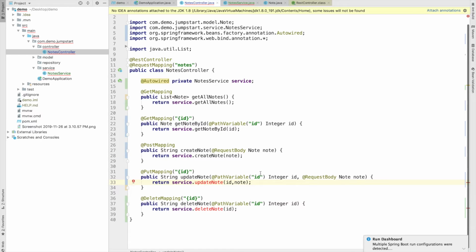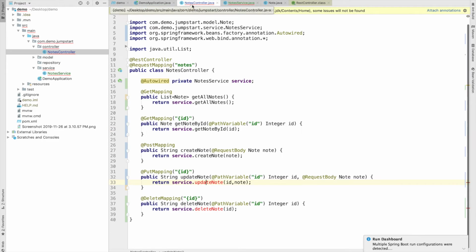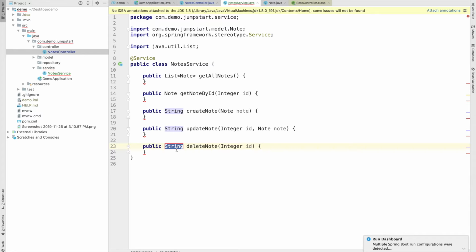Next we have update node, and again we are using string as the return type, and in this method we also get a response. And in the last we have delete node. Again in delete node we are using string because we have to get some response. So these are all the methods.